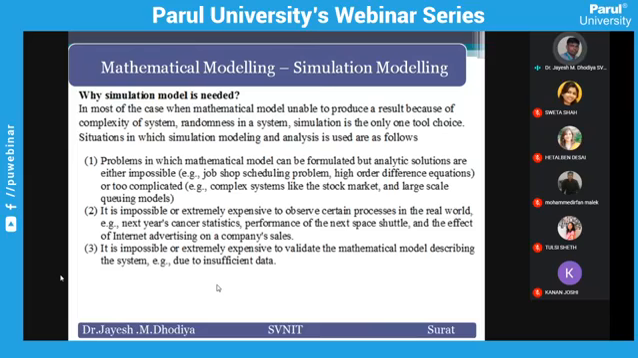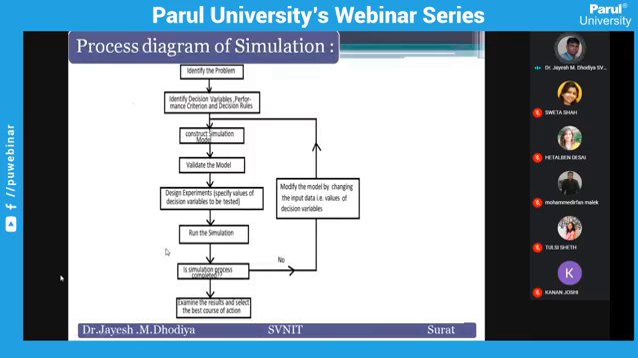So that is also a simulation model. So when these three situations arise, then we can say the simulation model can be applied. Otherwise, for mathematical, you must start with a mathematical model.